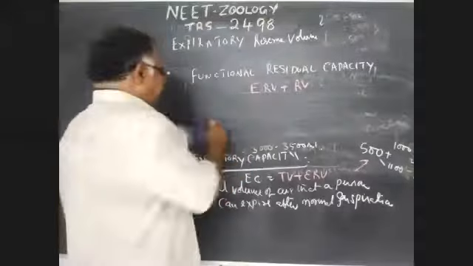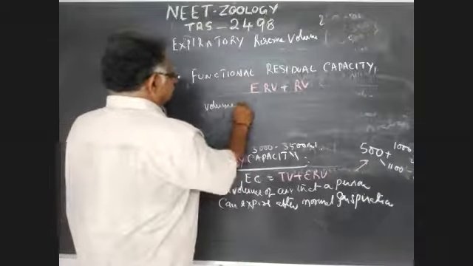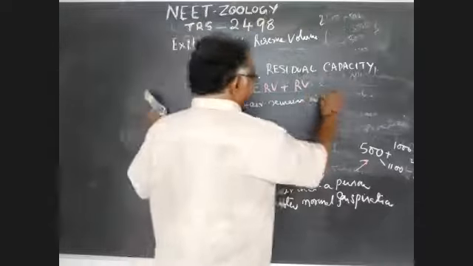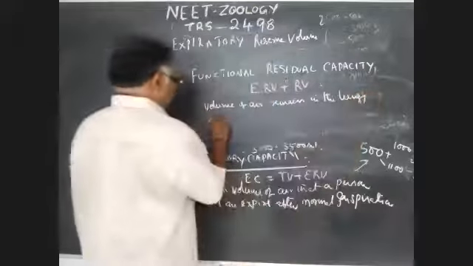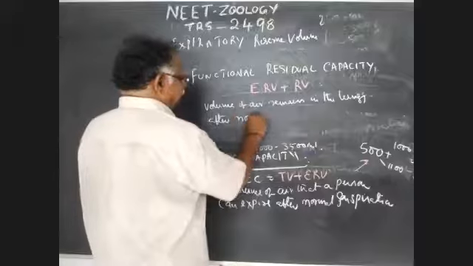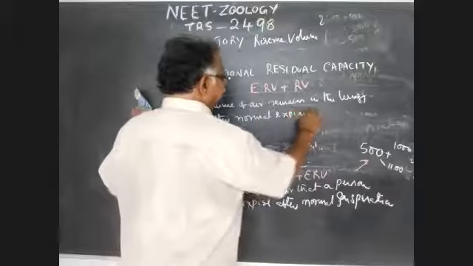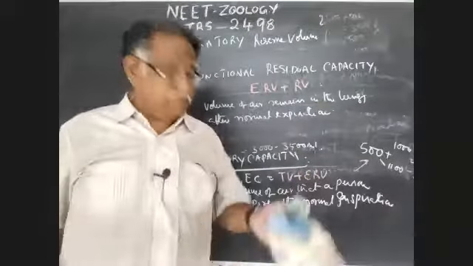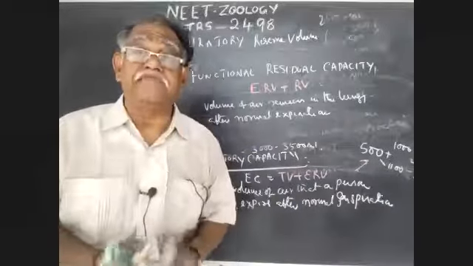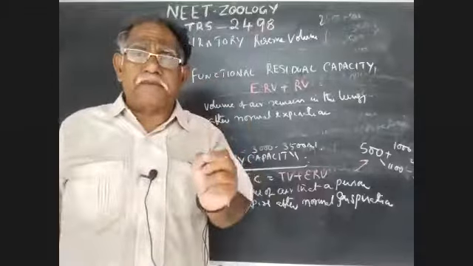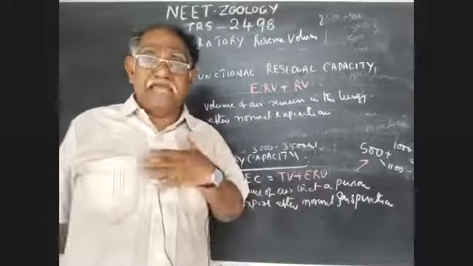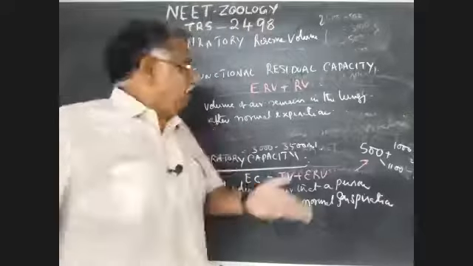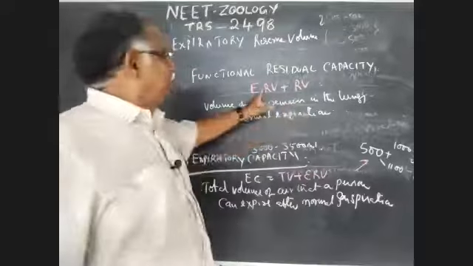This is defined as the volume of air that remains in the lungs after normal expiration. I am repeating the definition once again. Functional residual capacity means the total amount of air that remains in the lungs after normal expiration, that includes ERV plus RV.